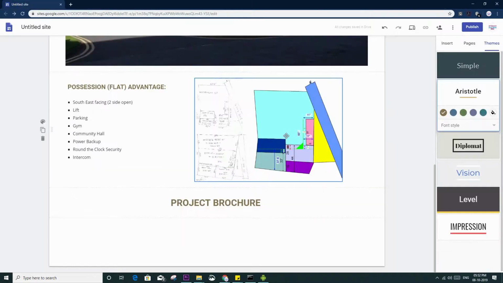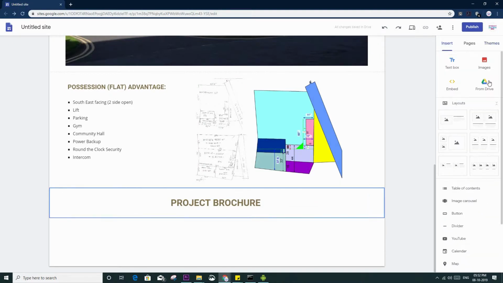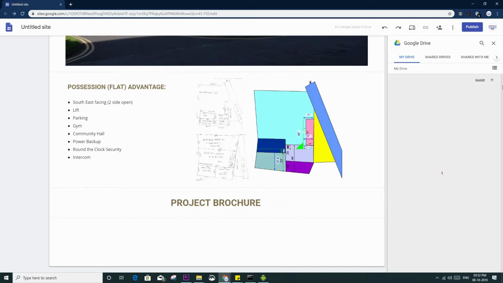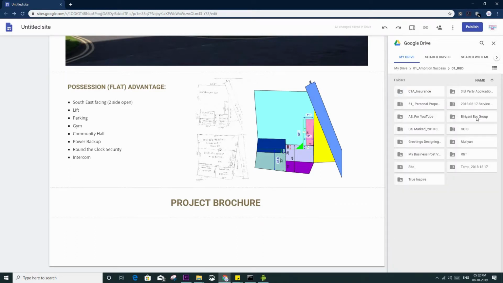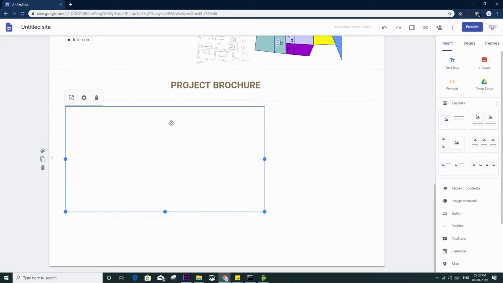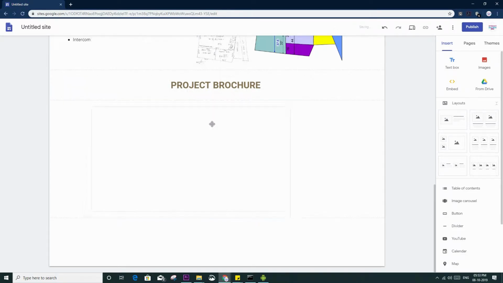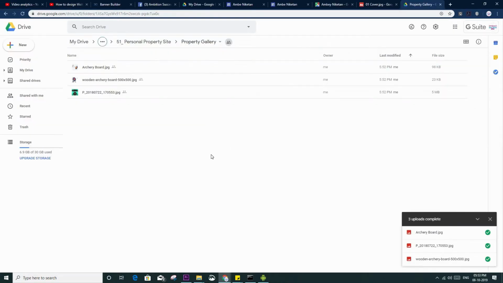I will go back to my website and here I will insert drive. So just now I have created a folder which is 51 here. So I will insert. Now it has come here. Okay. So one thing, you have to share this also.